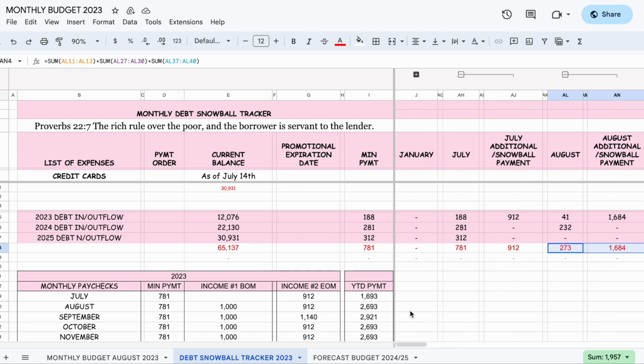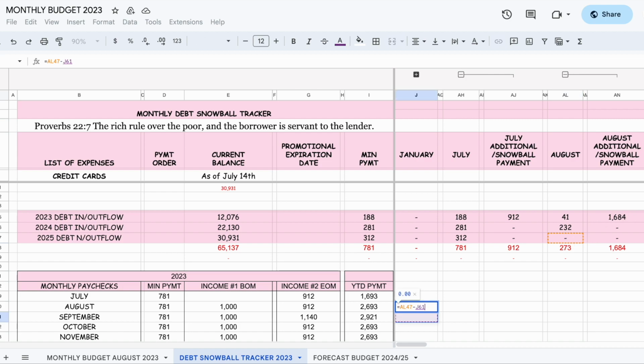So if I take this plus this minus this, it equals 736. So we know that 508 is part of that, plus the 228, right?